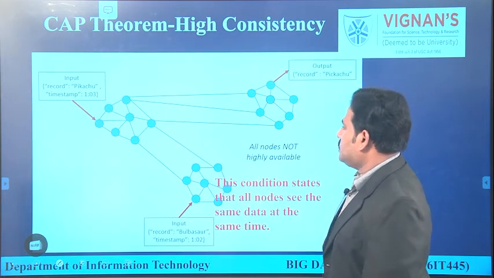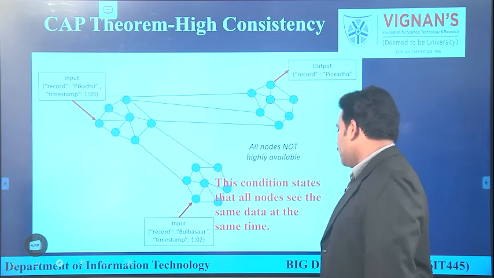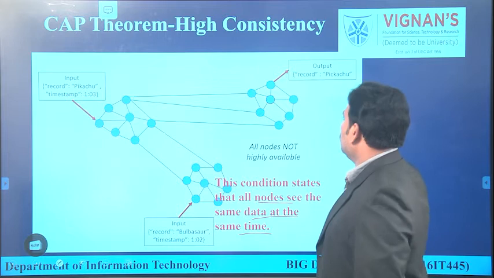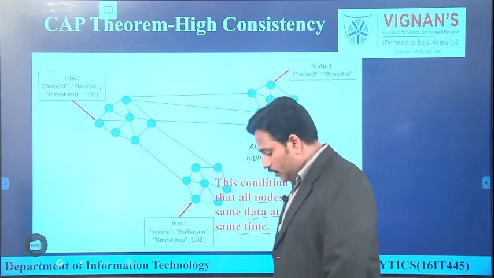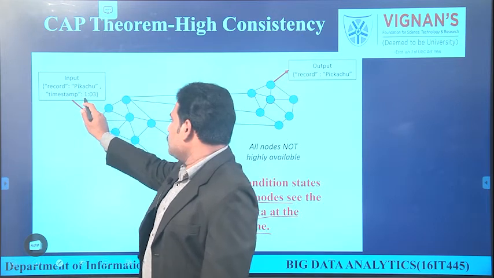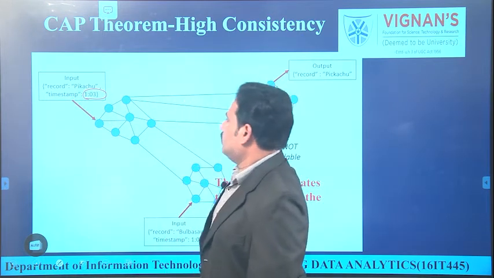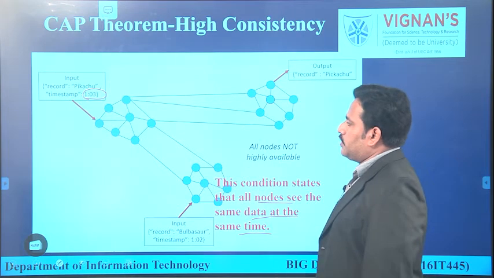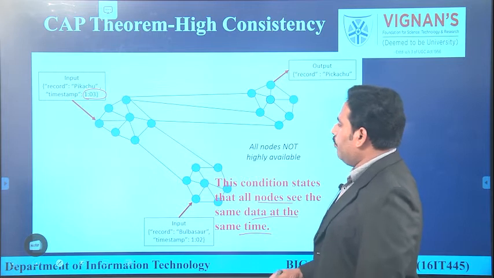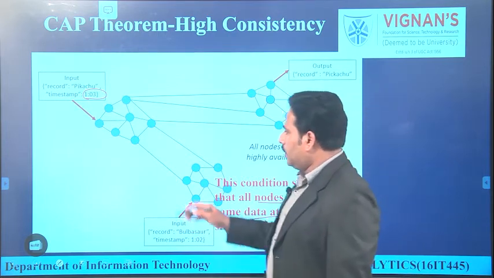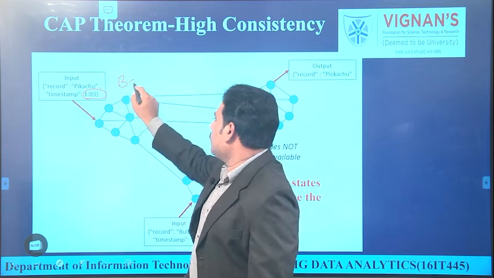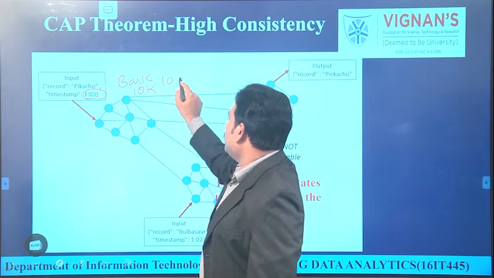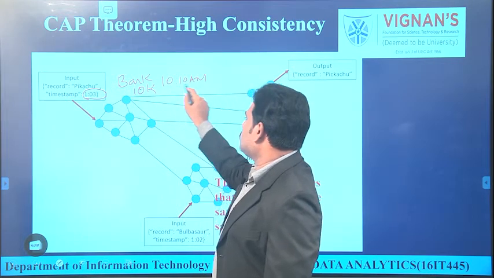When it comes to consistency, let's have a look. This condition states that all nodes see the same data at the same time. Now what we are doing here is updating some information. Let us say at timestamp 103, a record has been updated. Let us say the account has been credited with some amount. That information should be reflected in all the nodes. Let us assume this is a bank. In this bank, a person has deposited an amount of 10K in his account at 10:10 a.m. in the morning session. Now this is a timestamp.